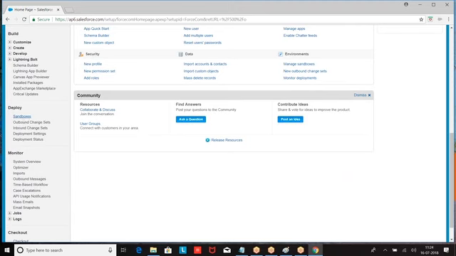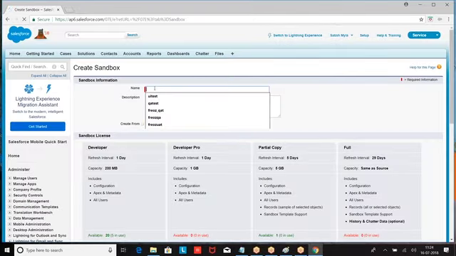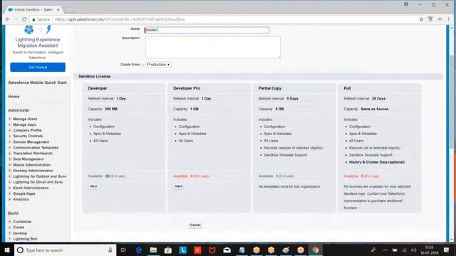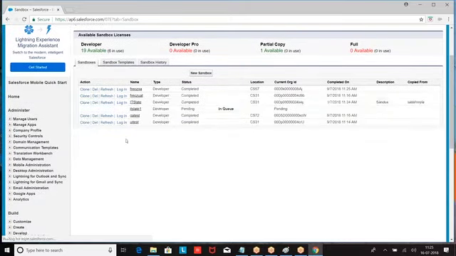Deploy, sandbox, new, IT state 1, next. Now a new sandbox is created. In the sandbox, at this moment, whatever we have in the production, the exact same metadata is created.